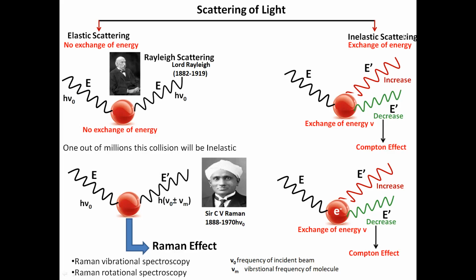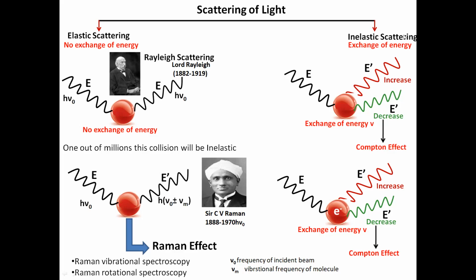Before reaching this scattering, when a light ray is incident on any material, there will be three types of phenomena. A part of the light may be absorbed by the material, a part of the light ray will be transmitted through the material, and the rest of the light will be reflected from that material.